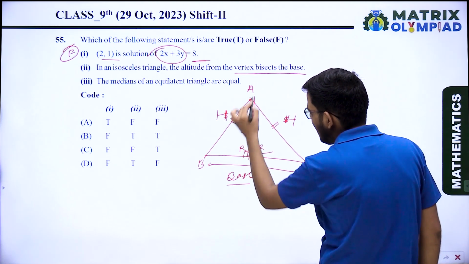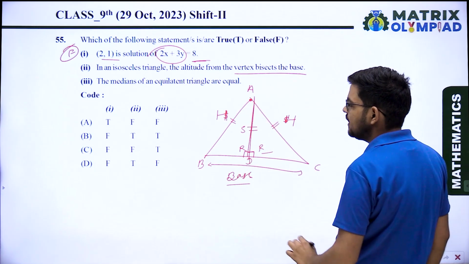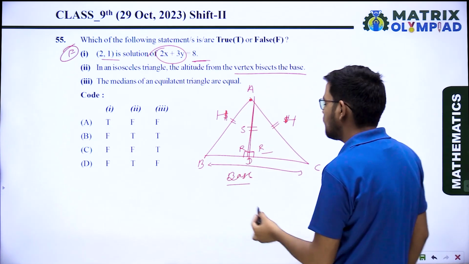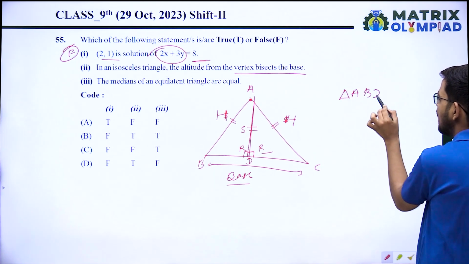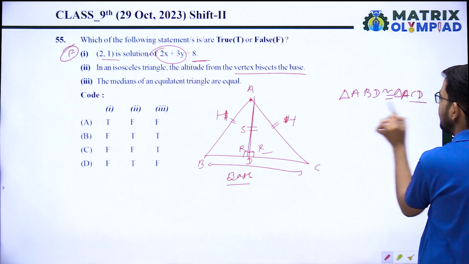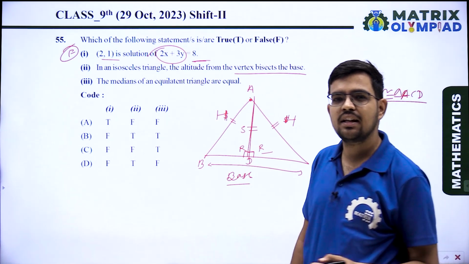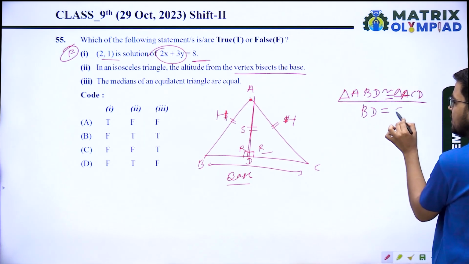It is a right angle triangle. So in triangles ABD and ACD, which congruency follows? RHS. From RHS, triangle ABD is congruent to triangle ACD. If ABD is congruent to triangle ACD, applying CPCT, BD equals CD.